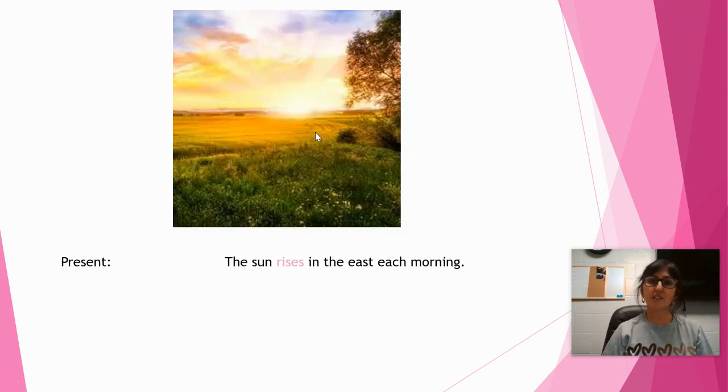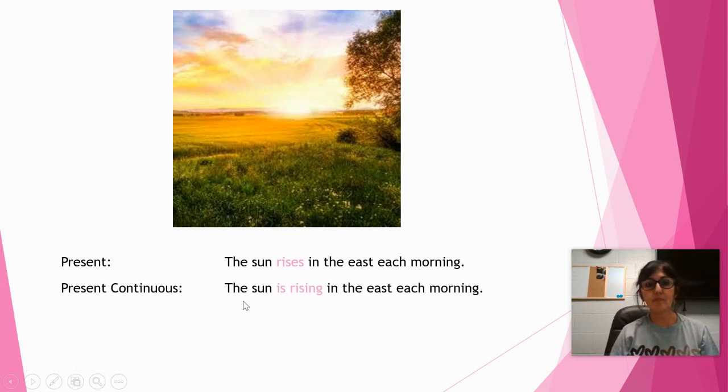Okay, this is different. So here's the sun, right? Rising in the morning. So let's see what the sentence is. What a beautiful picture too, right? The sun rises in the east each morning. Okay, what about the present continuous? The sun is rising in the east each morning.